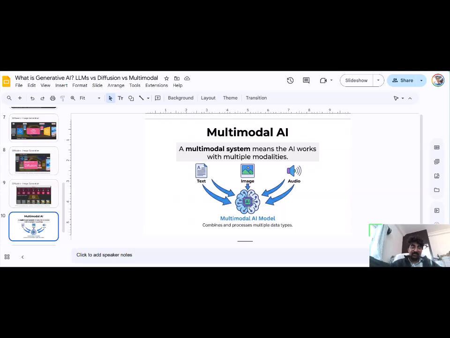It is a system that can understand your text, for example, and you give text as input, and image and audio, all three in one. Multimodal means different data types: text, image, audio, and video also.